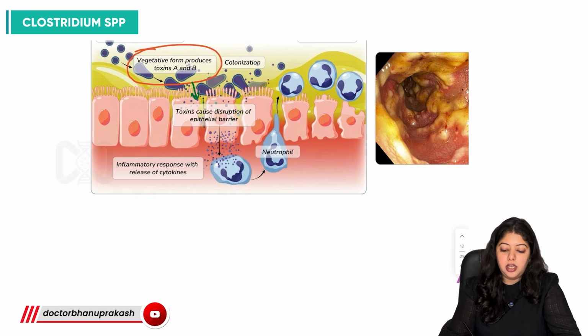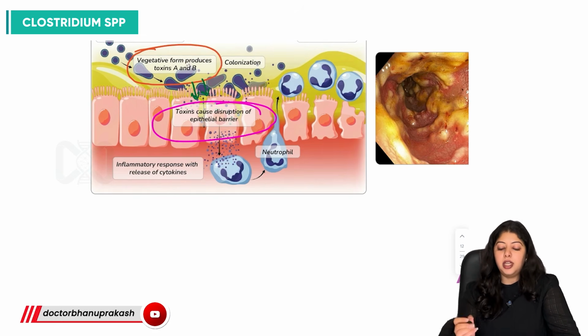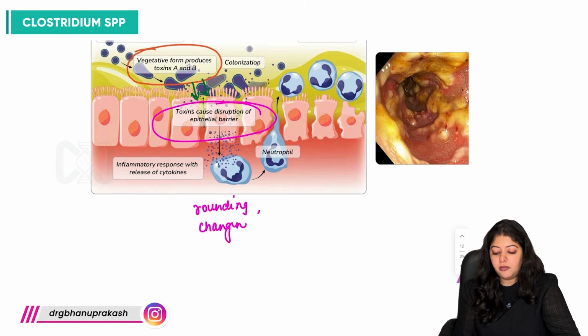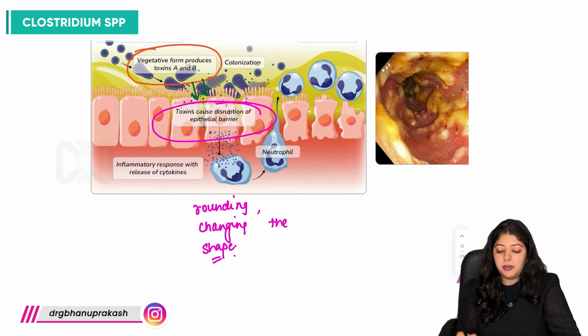These toxins cause disruption of epithelial barriers. They are producing rounding of cells as well. They are changing the morphology, changing the shape. So what is released because of the toxin?